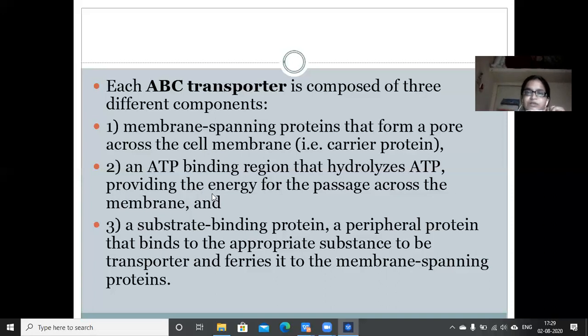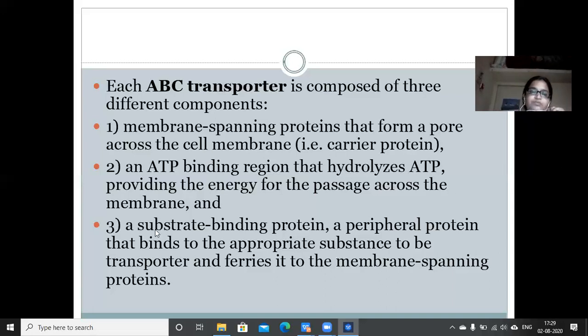Now, on these proteins, there must be some site for the binding of ATP. As the name active transport suggests, here ATP must be utilized. So there must be a site on these carrier proteins where ATP can bind and then get hydrolyzed to release the energy, so that energy can be utilized in the transport of nutrients across the cell.